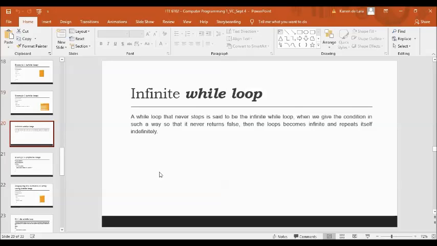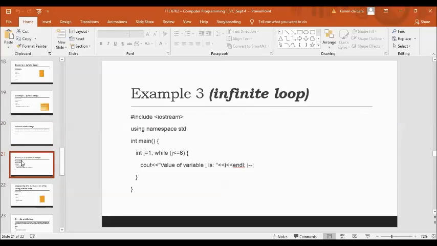A while loop that never stops is said to be an infinite while loop when we give the condition in such a way that it never returns false. Then the loop becomes infinite and repeats itself indefinitely. Same with the program, it runs forever until your memory is full. So we have here an example of an infinite loop.